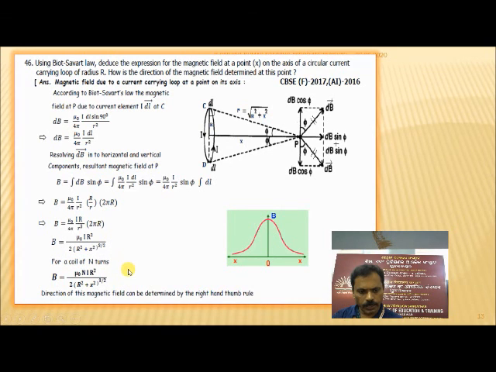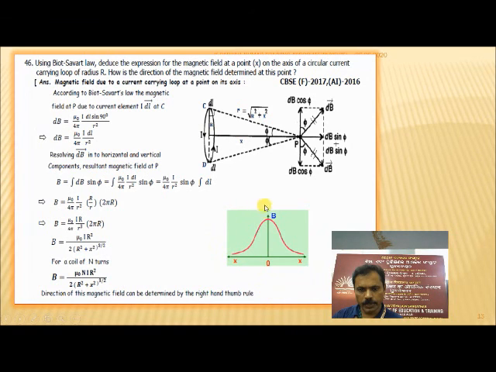For a coil of N turns, N is added, where N is the number of turns of the coil. The magnetic field due to this current loop will be mu naught N I R square divided by 2 into, R square plus x square, the whole to the power 3 by 2, where I is the current and R is the radius of the loop. The direction of this magnetic field can be determined by the right hand thumb rule.